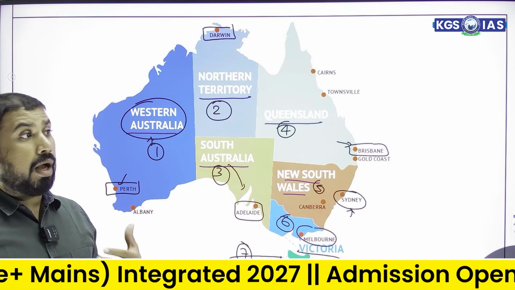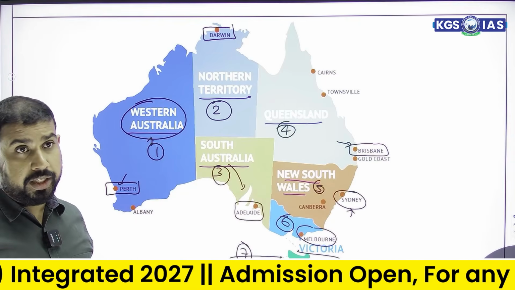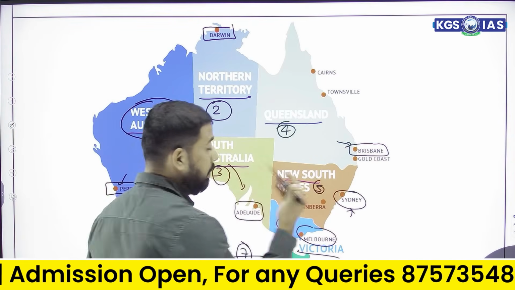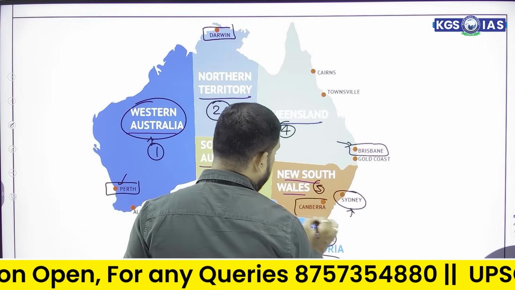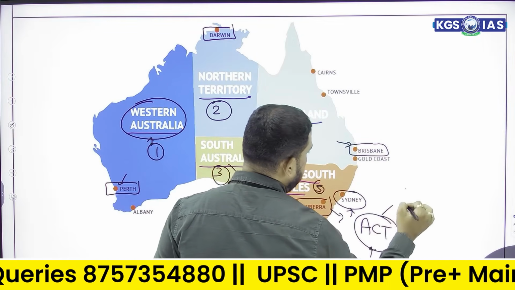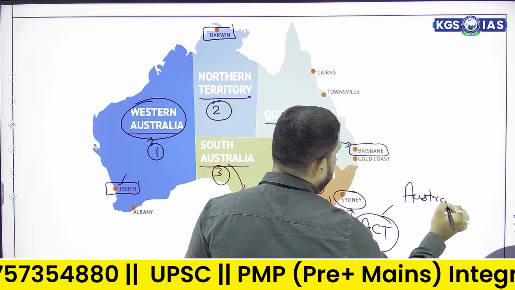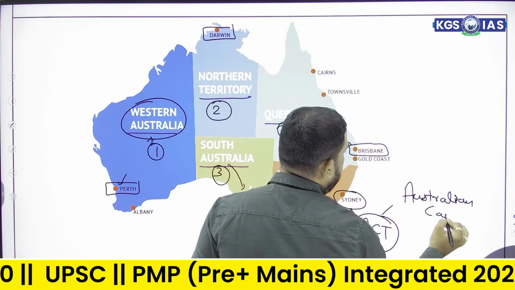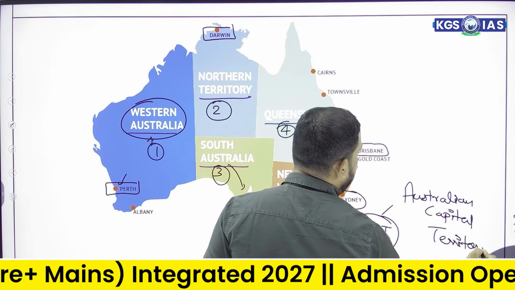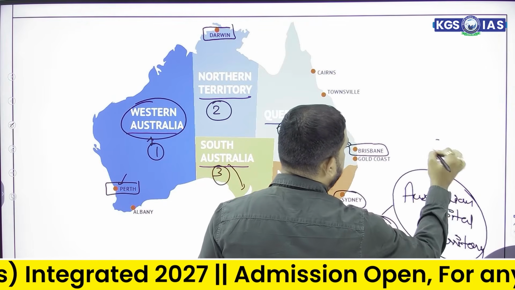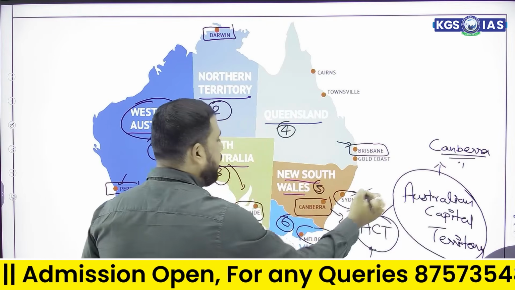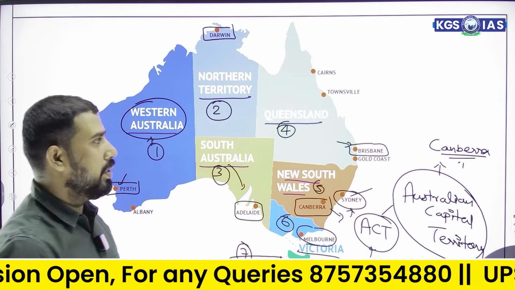But when we talk about the complete Australia, the capital of the Australian continent or country is Canberra. A territory named ACT, which is inside New South Wales, is considered the Australian Capital Territory, and its capital is Canberra. The most famous city is Sydney, then Melbourne, and the capital is Canberra.